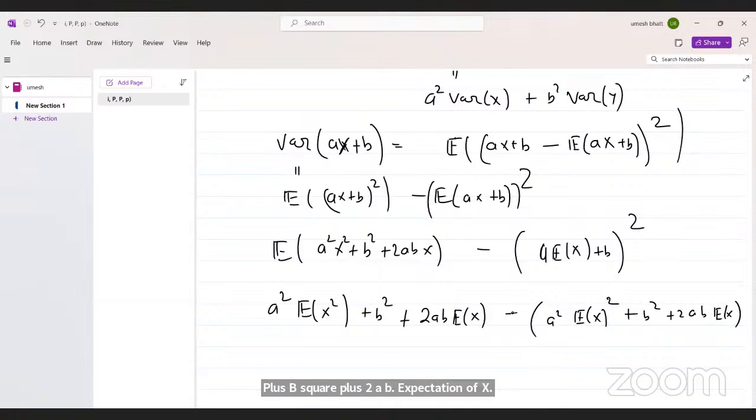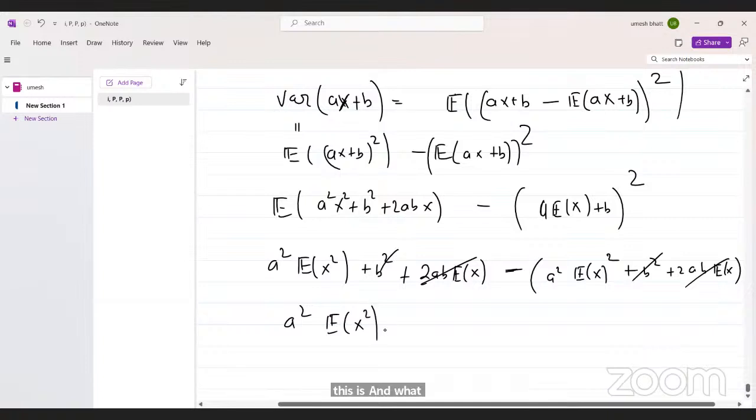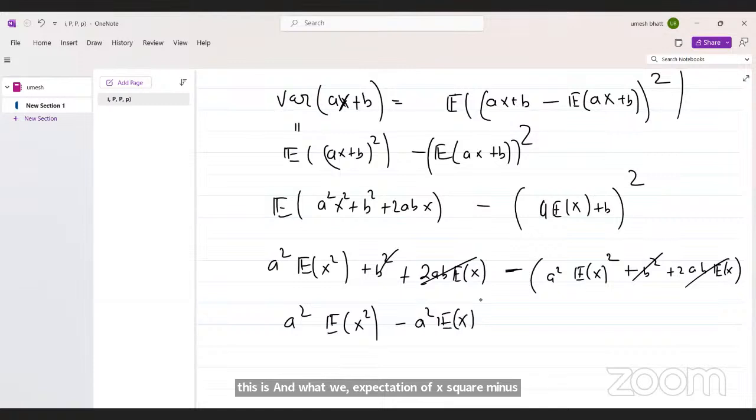Now this is positive, this is negative. These two terms cancel, and what I will get is a square expectation of x square minus a square expectation of x whole square.